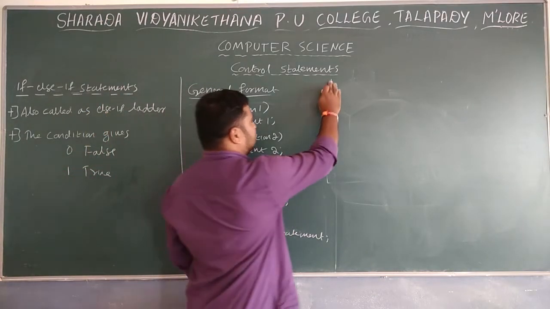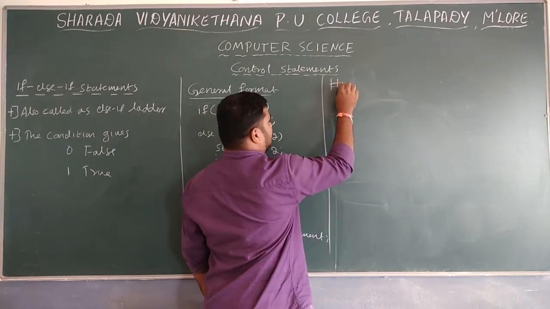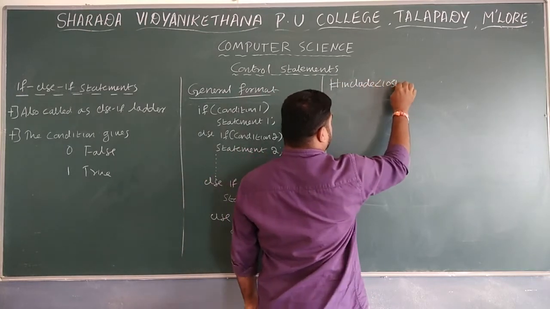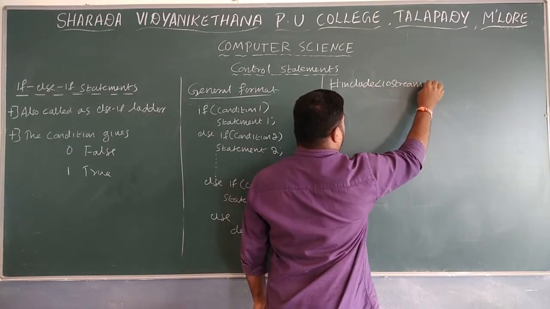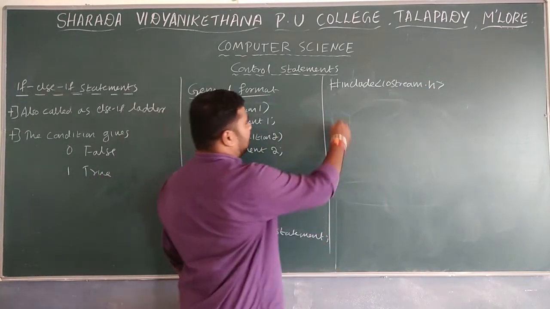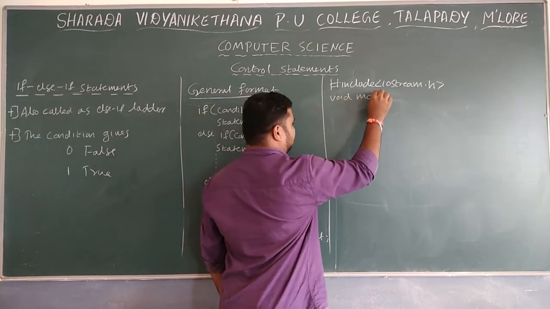So I'll write first hash include iostream dot h. After that, next one is hash include conio dot h. Next part is void main.